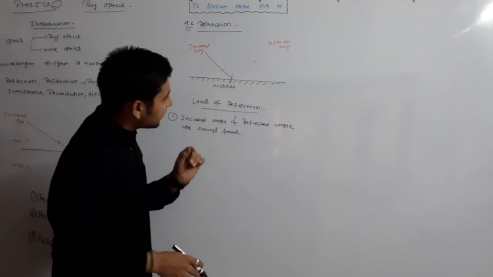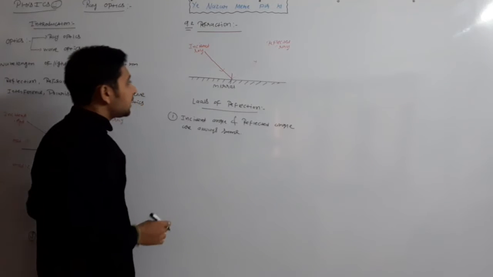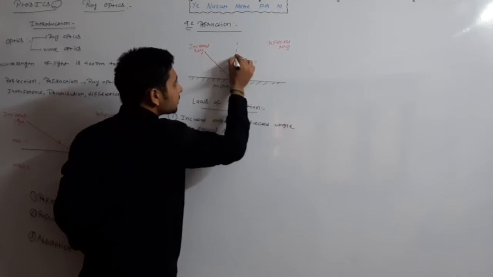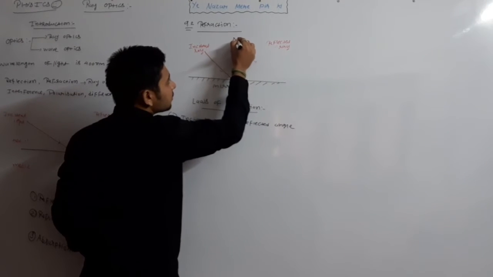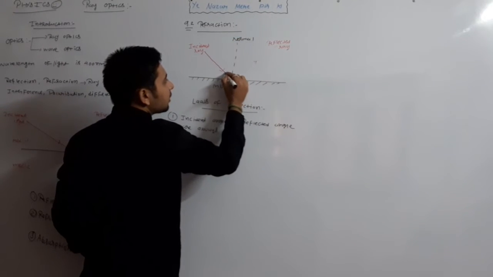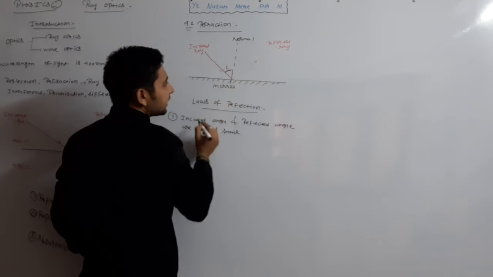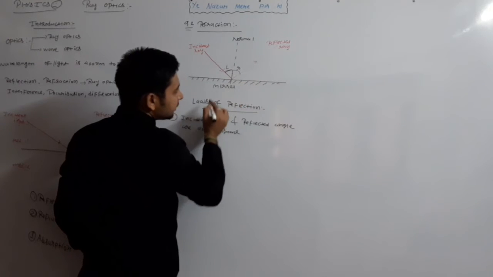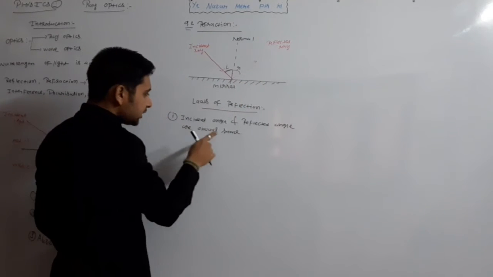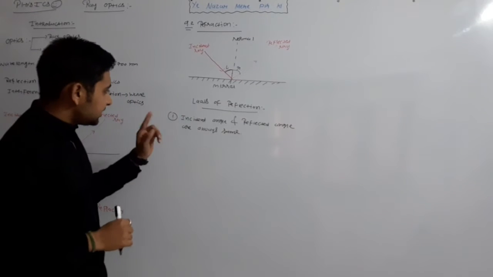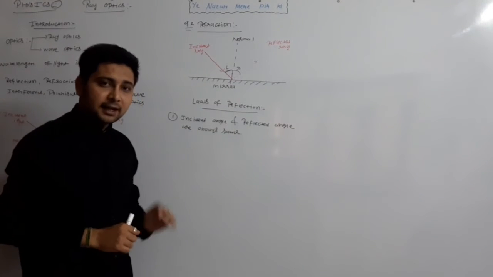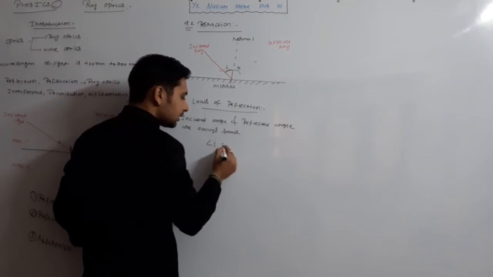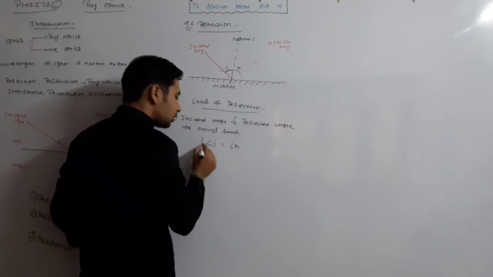Then what is the incident angle and what is the reflected angle? The angle of the incident ray with the normal, this is the normal, this angle is called the incident angle, and the angle of the reflected ray with the normal is called the reflected angle. According to the first law of reflection, incident angle and reflected angle are always the same. So we can say that incident angle i and reflected angle r are always the same.